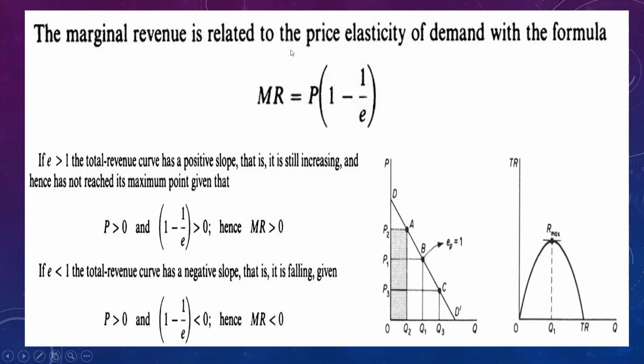The relationship is given by formula marginal revenue is equal to price into 1 minus 1 upon elasticity. So when elasticity is greater than 1, total revenue will have positive slope, and when it is less than 1, total revenue will have negative slope.